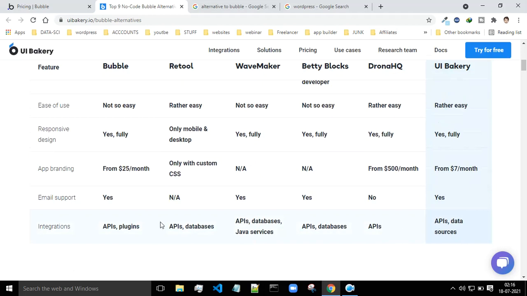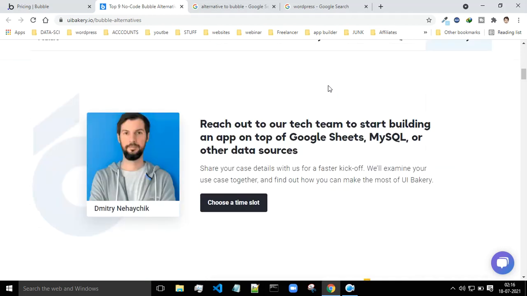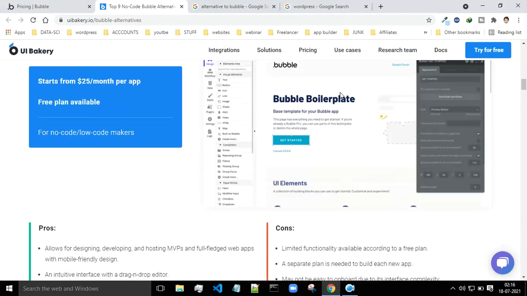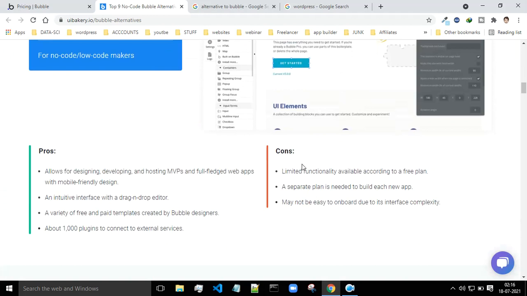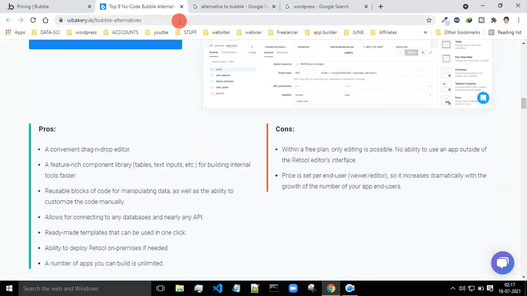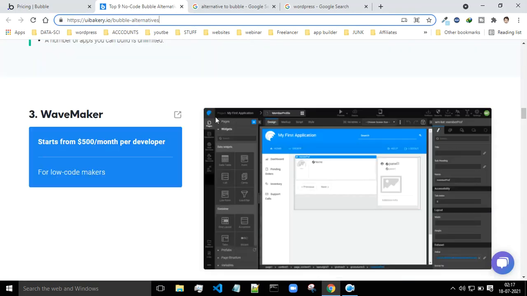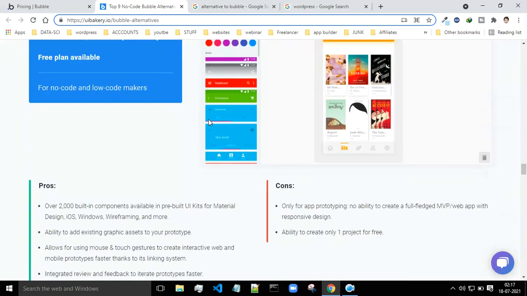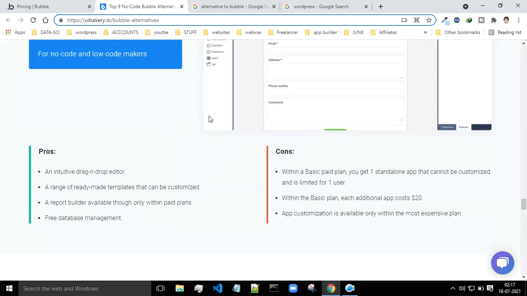These are some of the other variations which could be seen throughout these platforms. This article was well and good, and they have given the pros and the cons which you can go through. Just type out this URL and you'll be taken to this article. You can read it in detail, and it will show you the comparative study between all these 5 to 6 platforms.